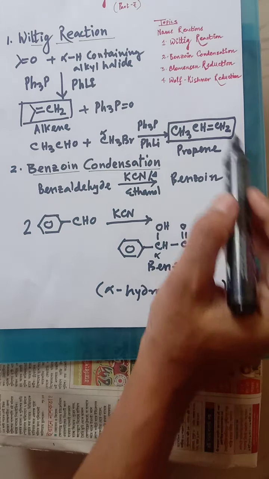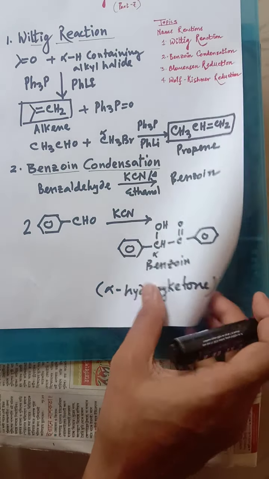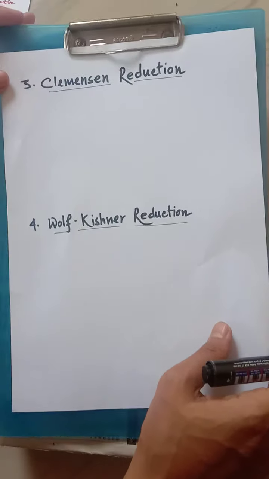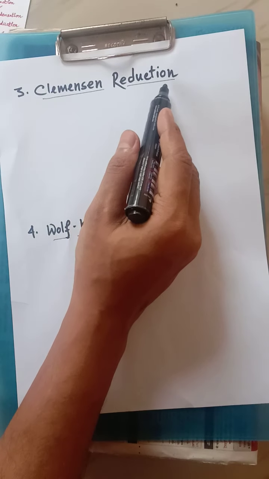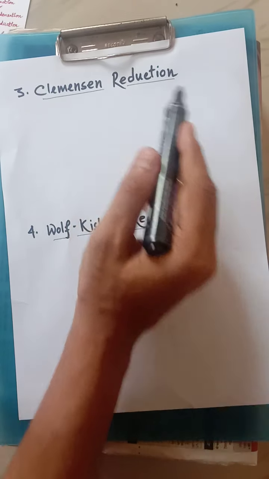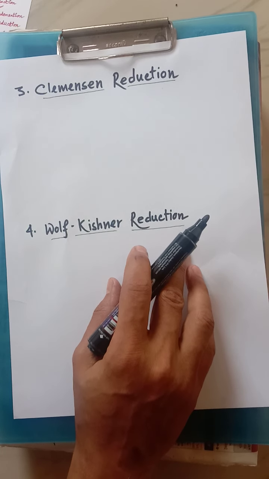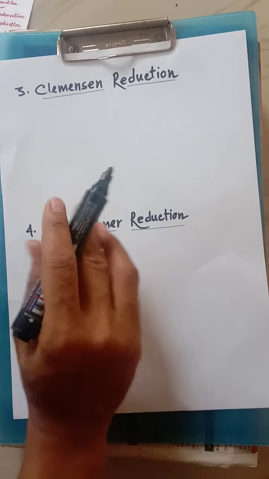Next, moving towards the next part, that is Clemmensen reduction. From the name, I think it's very clear. This type of reaction is a reduction reaction. How will the reduction be done?